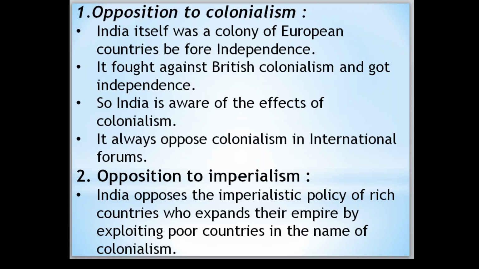Means what? India itself was once upon a time a colony of European countries. So that's why, once we got independence, India doesn't want any country to be a colony of any other country. India is always opposing colonialism.